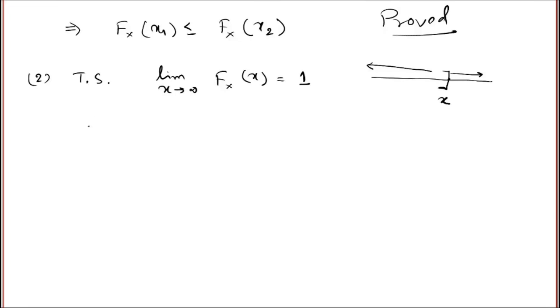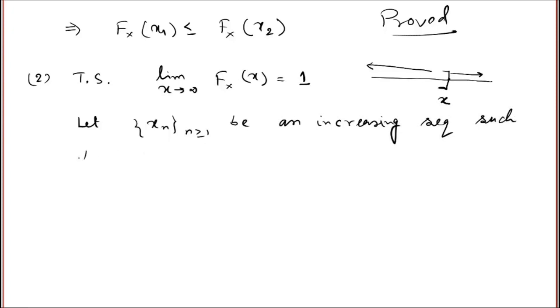So let xn be an increasing sequence such that xn tends to infinity as n tends to infinity. So xn is a sequence of real numbers. It is increasing and it increases to infinity.